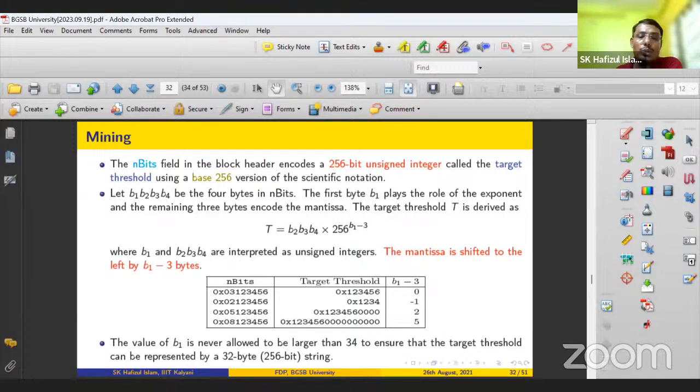Here the mining difficulty is set, and the nBits field is used to set the mining difficulty. One of the problems involved is called hash inversion. So as I said, hash inversion: y equals h of x. If y is given and I ask you to calculate x, this is a hard problem. You cannot solve it. But this hash inversion problem is used. So the network is not asking for the actual x. Instead it will share the difficulty.